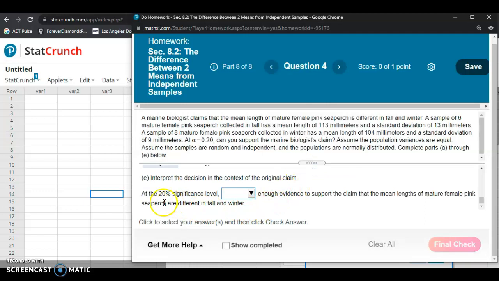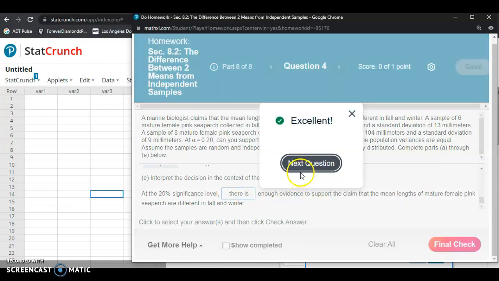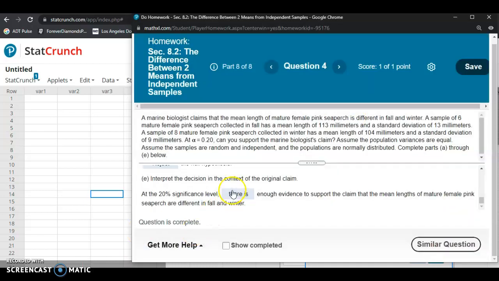Then for the conclusion at this 20% level of significance, we're going to interpret the decision in the context of the claim. At this level of significance, we have support for the alternative hypothesis, so we would select there is enough evidence to support the claim that the mean lengths of these female pink sea perch are different in the fall and winter. If we had not rejected the null hypothesis, then we would select the option there is not enough evidence. So we've correctly completed problem 4 from the homework.